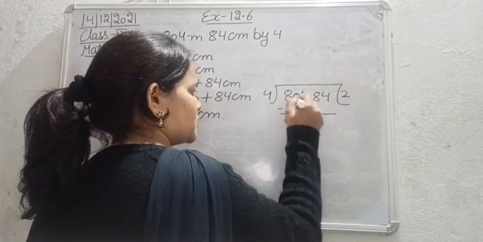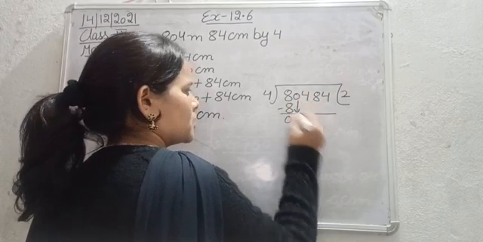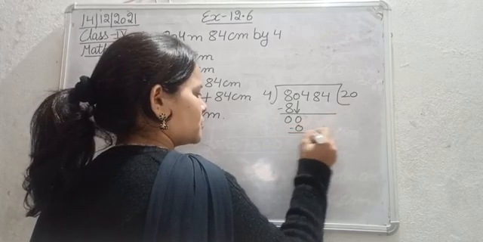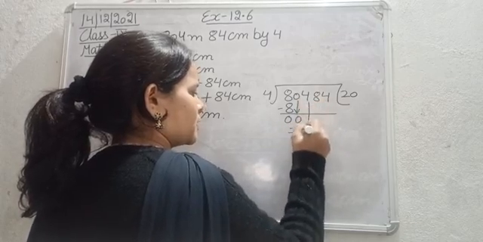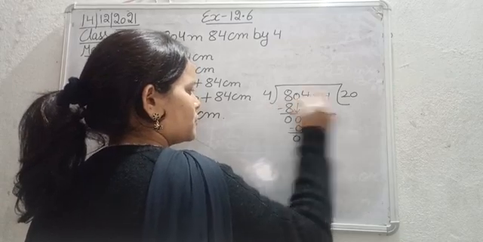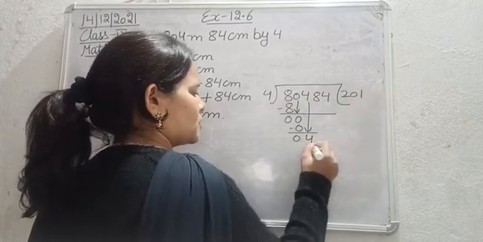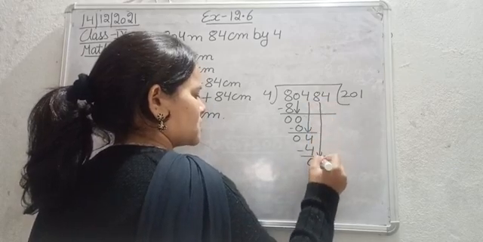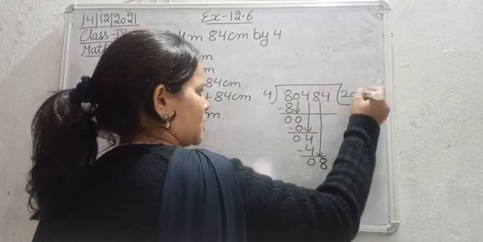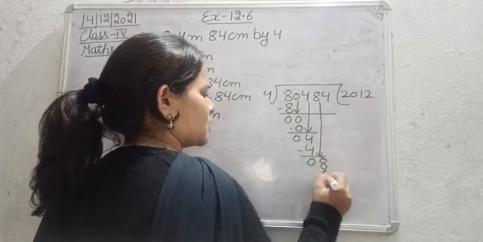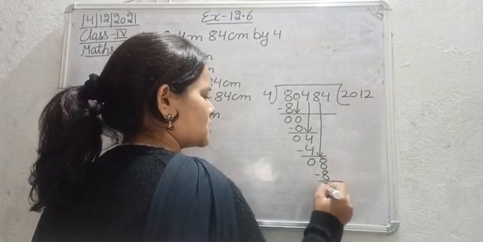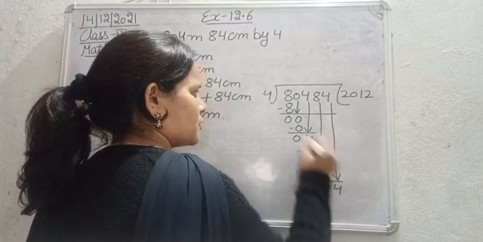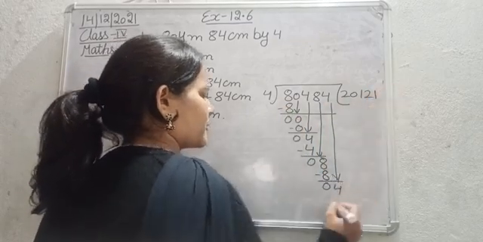4 twos are 8. 8 minus 8 is 0. 4 zeros are 0. 0 minus 0. Bring down 4. 4 ones are 4. This is 0. Bring down 8. 4 twos are 8. 8 minus 8 is 0. Bring down the next one, that is 4. 4 ones are 4.